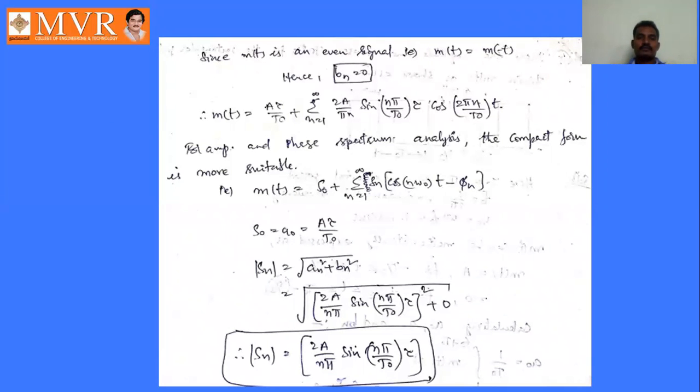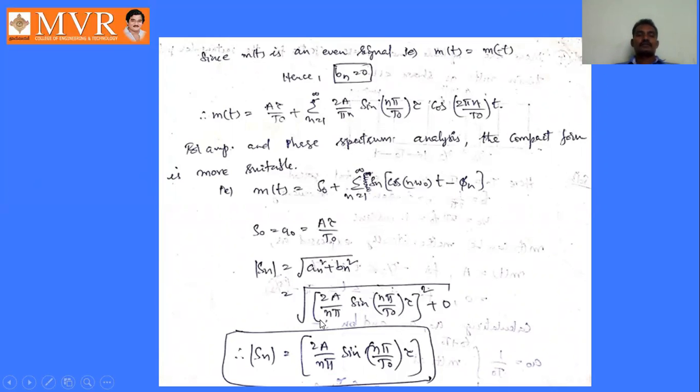Okay, so m of t is equal to s naught plus sigma n equal to 1 to infinity sn sin n omega naught t minus phi n, right? So this is the form. Okay, so s naught equal to a naught equal to a tau by t naught. Sn equals square root of an square plus bn square. So an square value is this one, 2a by n pi sin n pi by t naught into tau whole square plus 0.